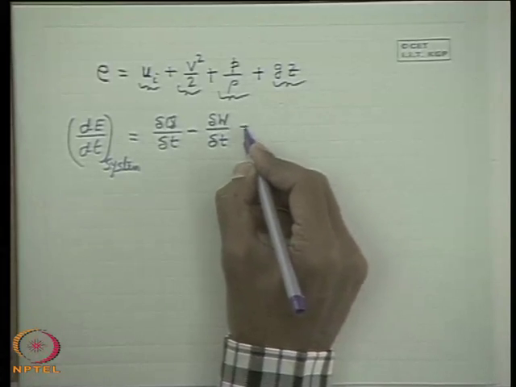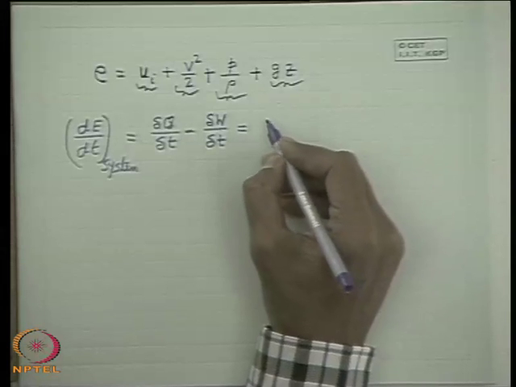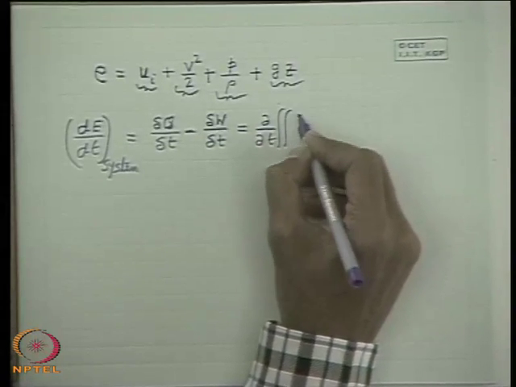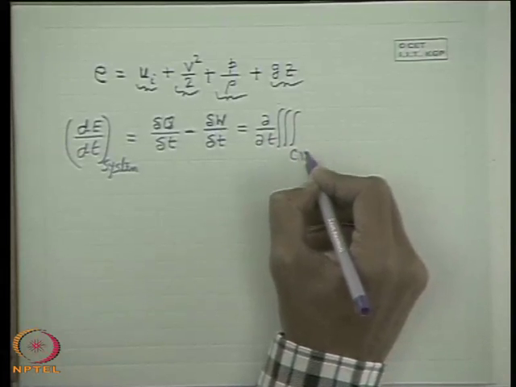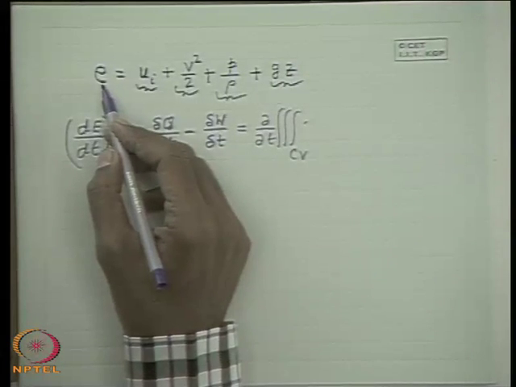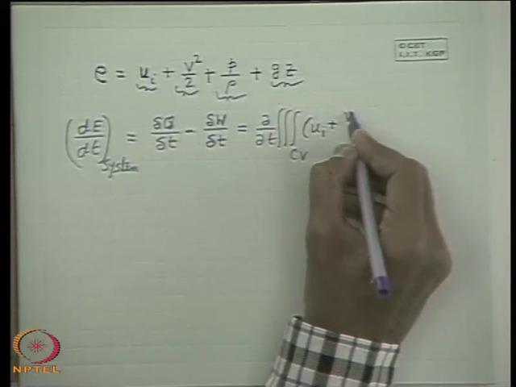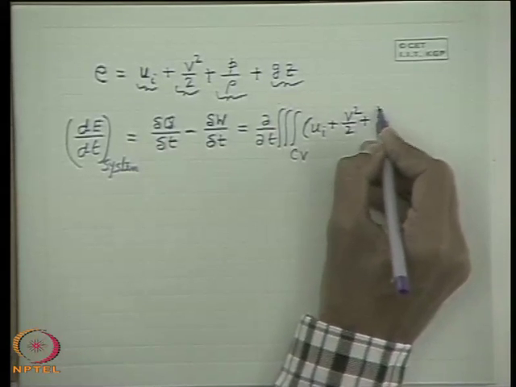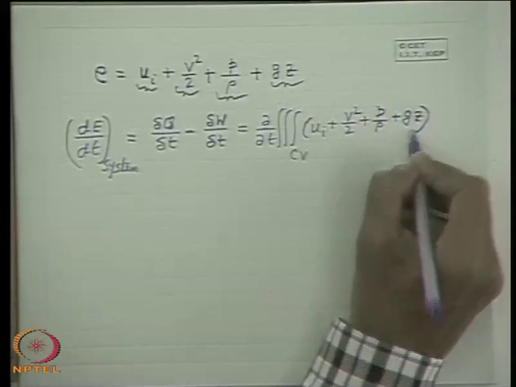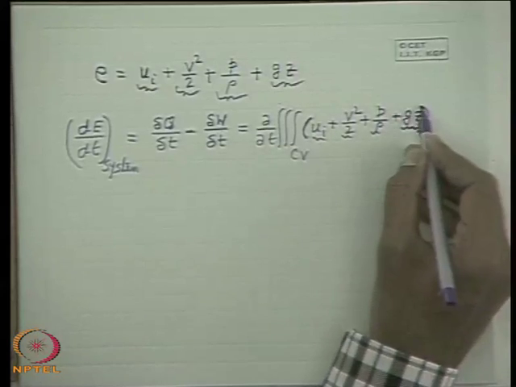This becomes equal, when applied to a control volume with the help of the Reynolds transport theorem, to the rate of change of energy for the control volume, where eta is E here. We write now E as Ui plus V square by 2 plus Gz. Earlier we wrote only E; now instead of E we replace it, because we have recognized the different forms of energy per unit mass possessed by the flowing particles.